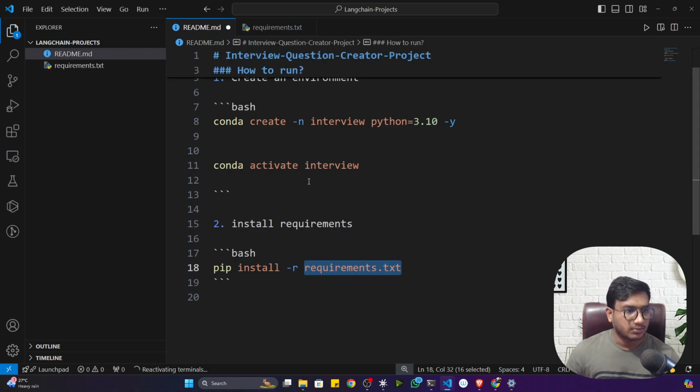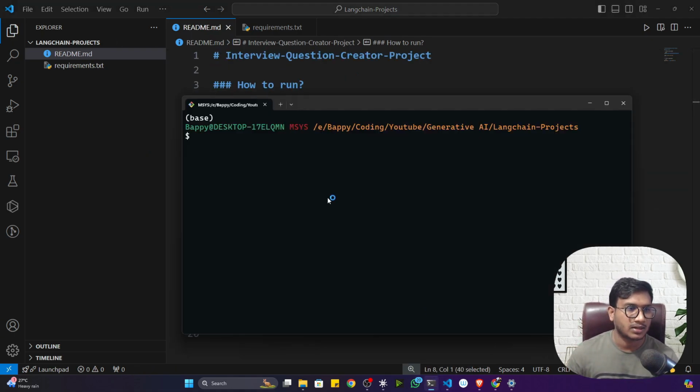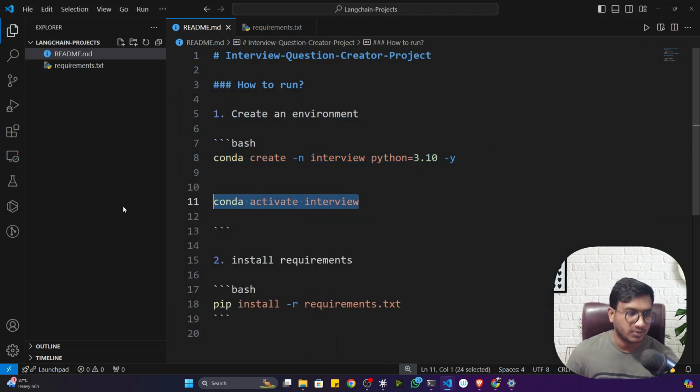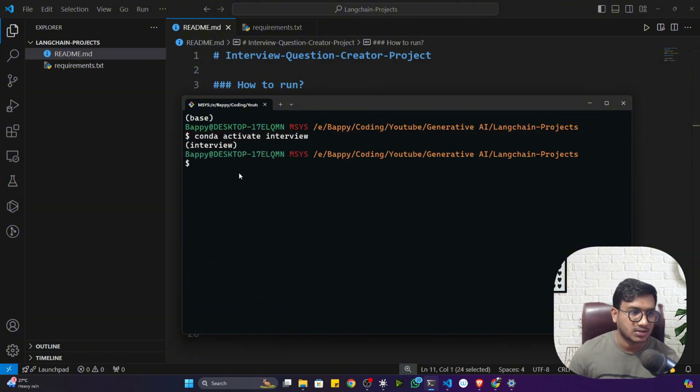Okay, now first of all, create the environment. So copy this command, open up your terminal and execute it here. For me, I already created the environment, so I'll just activate it. But for you, you just need to create the environment. So for me, let me activate. This is the environment I created already, interview, you can see. Fine.